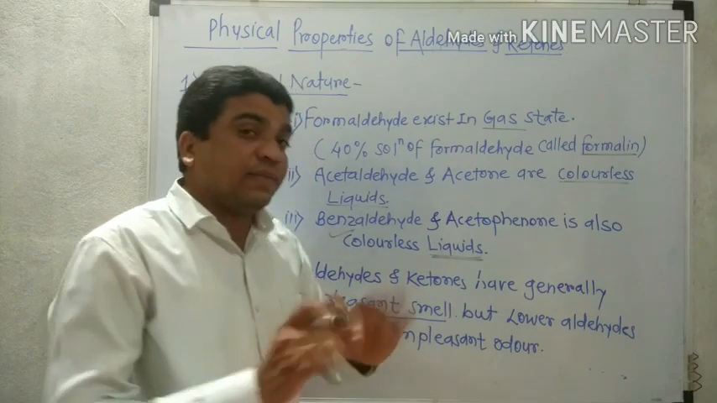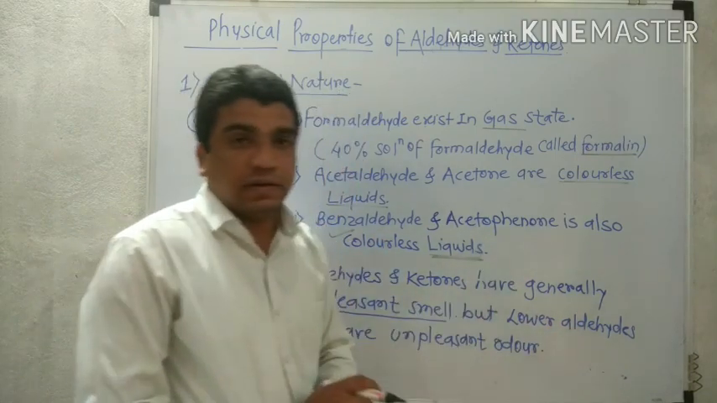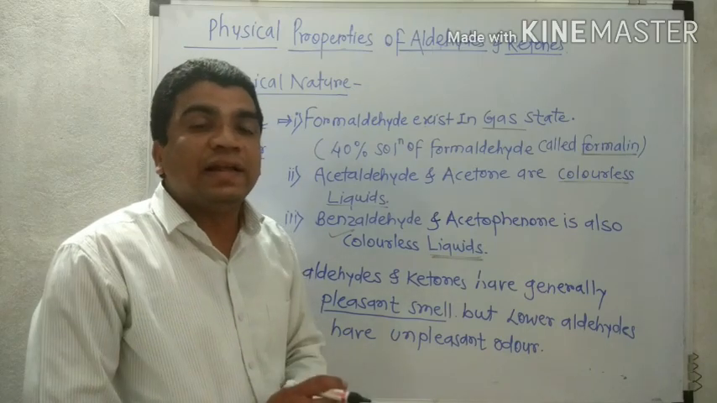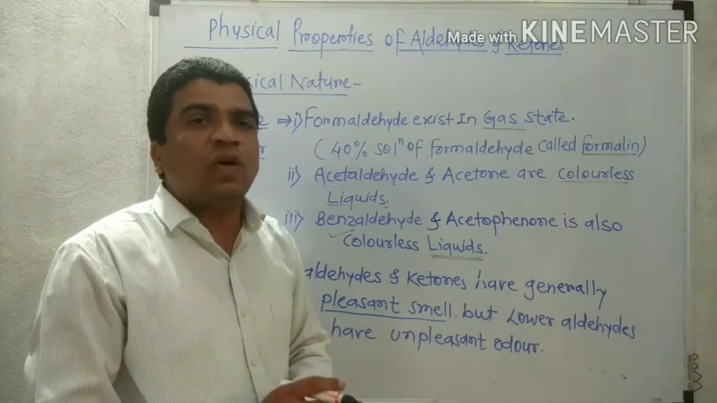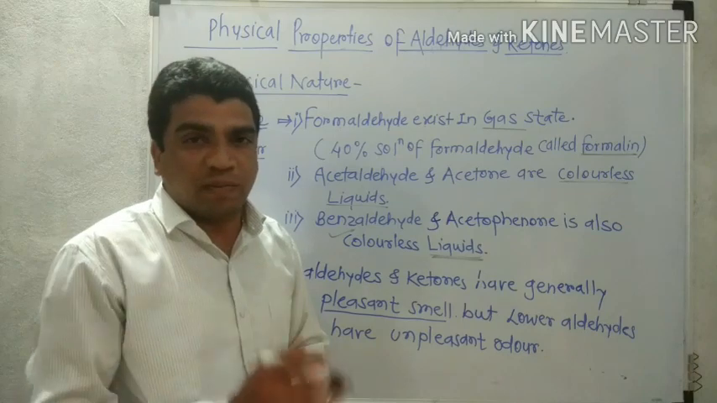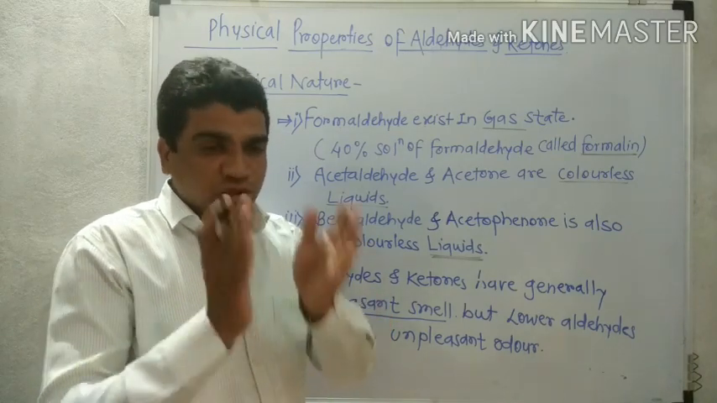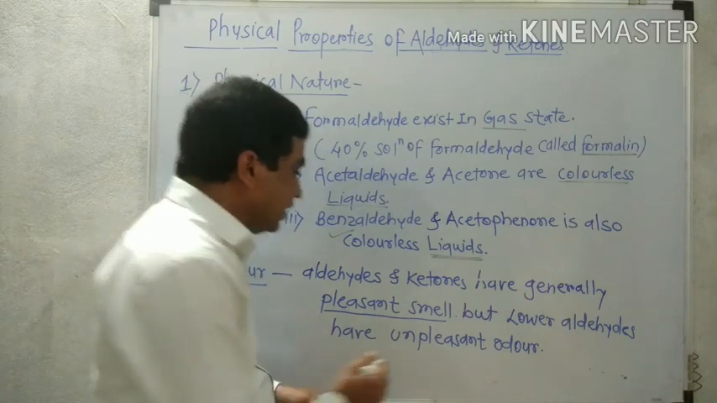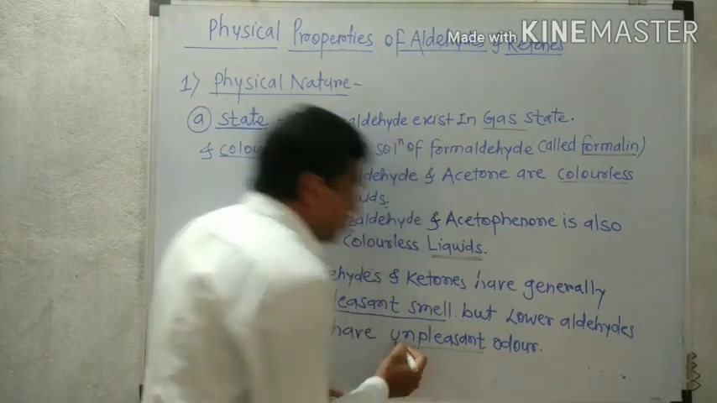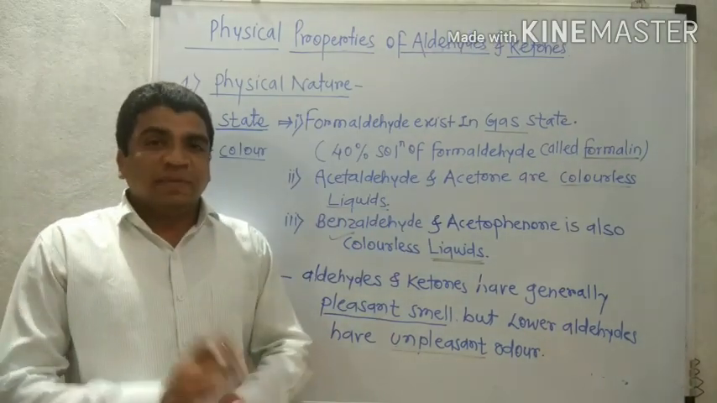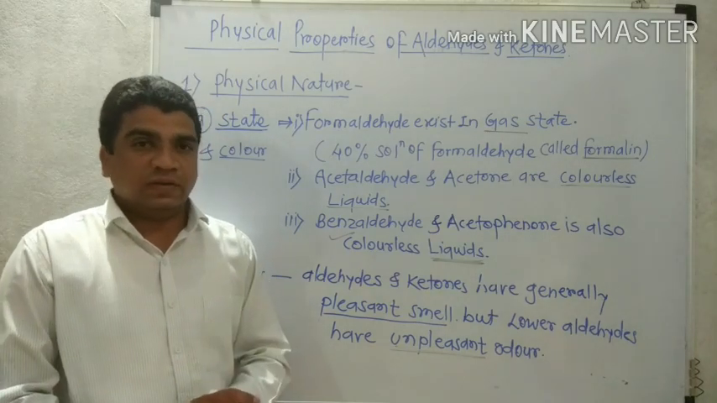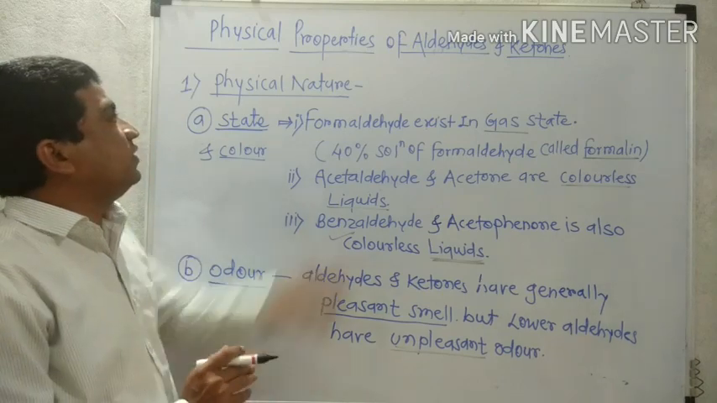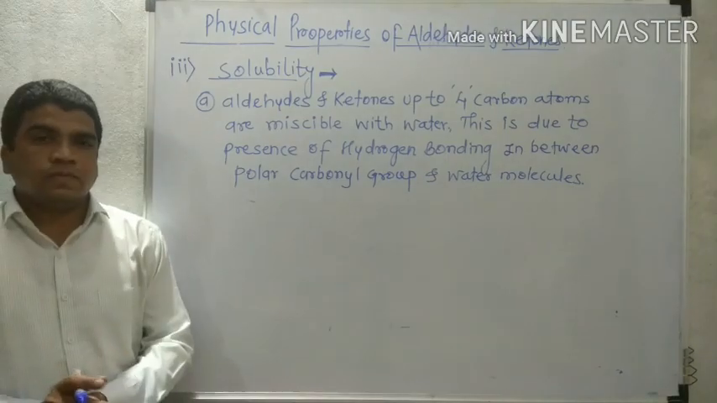But there is an exception for the lower aldehydes. Lower aldehydes, such as formaldehyde and acetaldehyde, are those that contain a small number of carbon atoms. They have an unpleasant odor, which means a bad smell. That covers the state and odor of aldehydes and ketones.